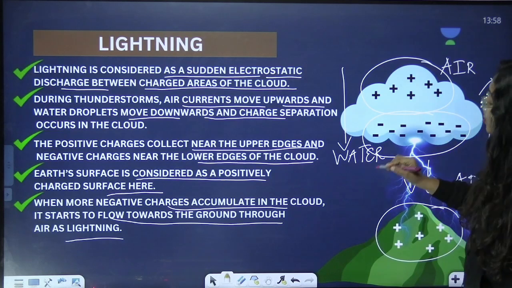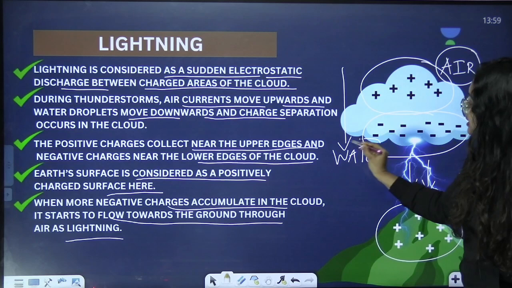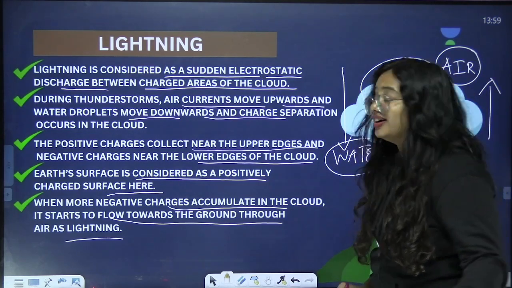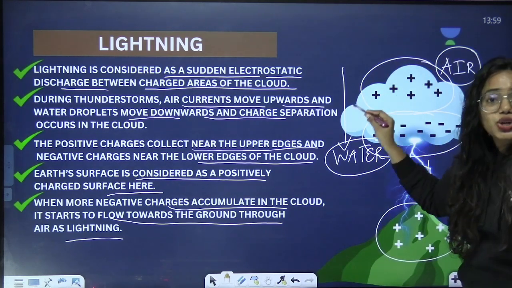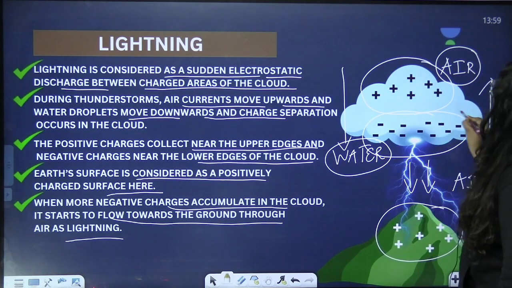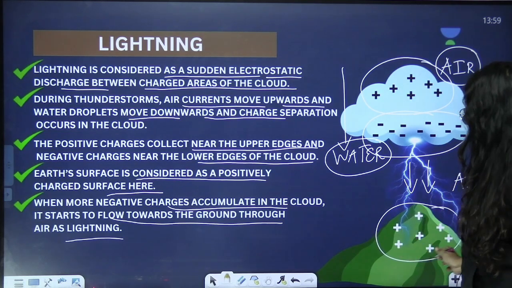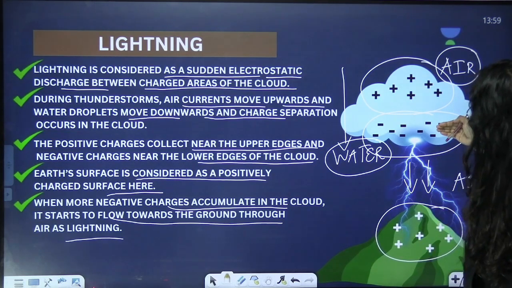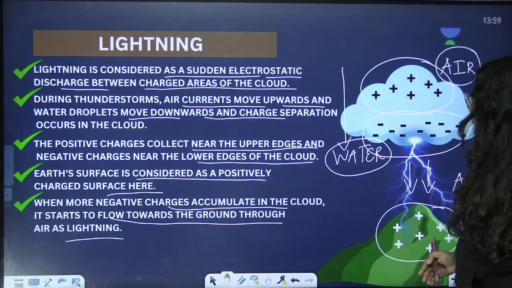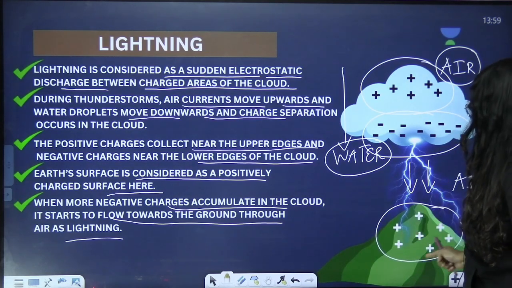You can understand that. During thunderstorm, air currents can go up and water droplets can come down. So due to this, charge separation can occur. So all the positive charges can get accumulated in the upper edge of the cloud, whereas all the negative charges are going to get accumulated in the lower edge of the cloud. Then the ground is positively charged. So this negative charge can attract the positive charge here, right? That's the scenario we learned earlier. So the same scenario can occur here. All the negative charges are going to attract these positive charges.